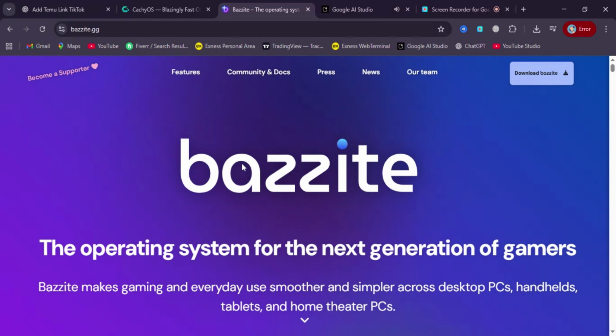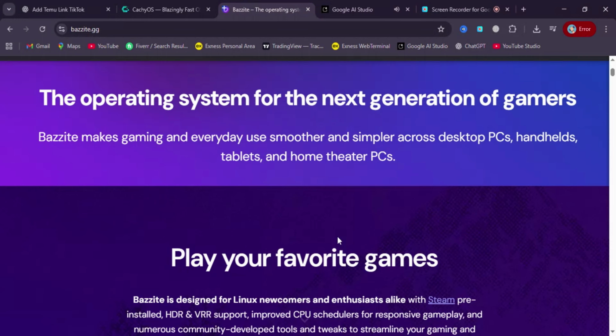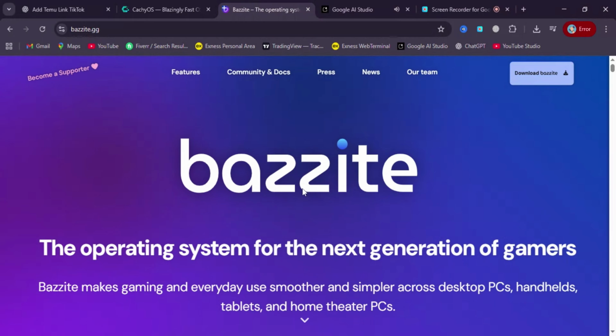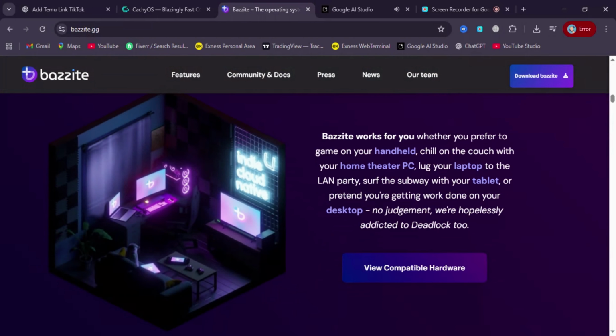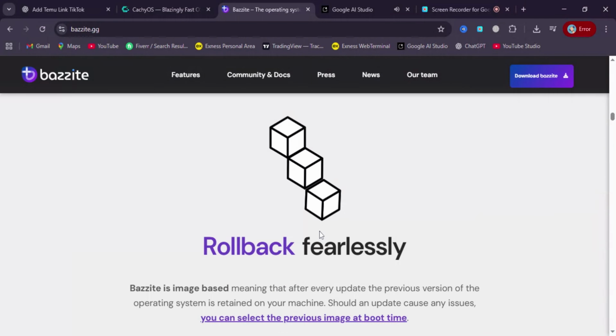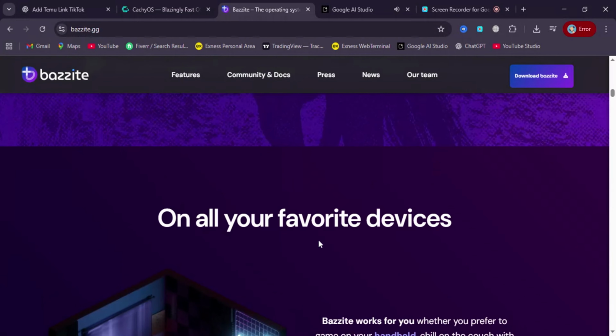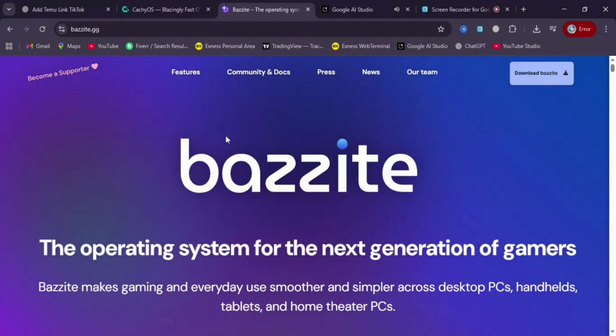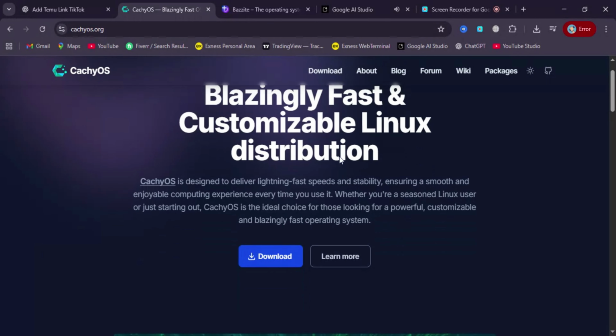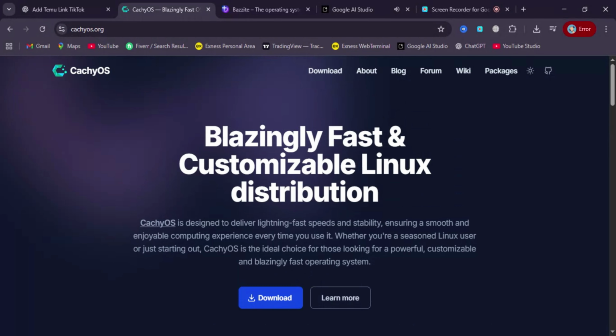CachyOS. Pro tip: if you want maximum performance and customization and don't mind learning a bit, CachyOS is a strong choice. If you want gaming-focused simplicity with stable support, Bazzite makes setup and play easy. Powerful CachyOS, performance beast for advanced users and optimized workflows. Bazzite: gaming-friendly, user-ready, and simple to set up.